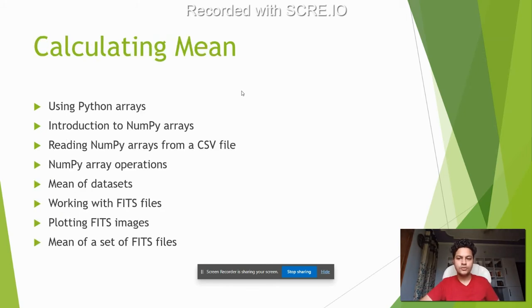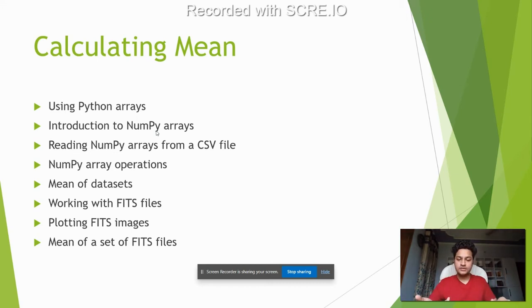Our goal throughout week one was to calculate the mean. So we tried to use Python arrays, basic Python syntax. We were introduced to NumPy arrays because the Python arrays were obviously not particularly quick and memory efficient for large arrays. So we were introduced to NumPy arrays, which were better at that. We had to input data through a CSV file into NumPy arrays. Again, CSV files are quite important for storing data. Basic NumPy array operations, and then we used NumPy and CSV files to calculate the mean of data sets. So multiple CSV files.